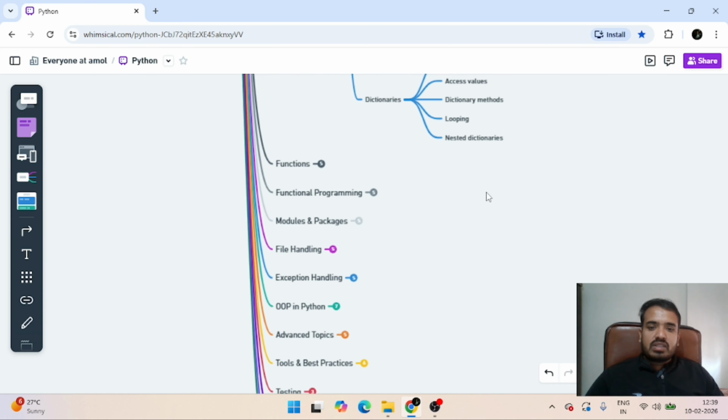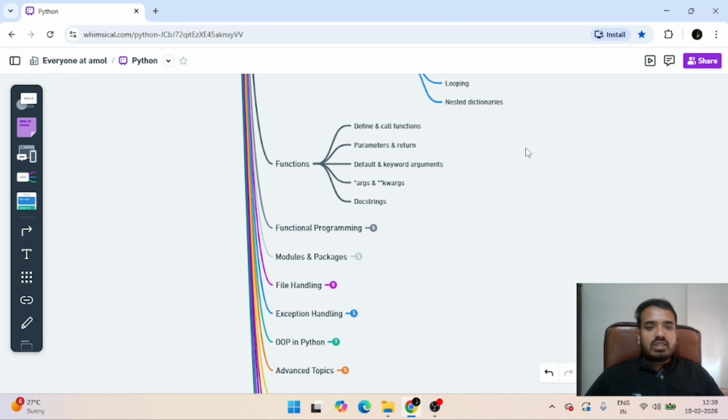We have some other topics as well, like functions: how to define and call functions, what are functions, what are the parameters, what are the return types of functions, and what are the default and keyword arguments in the functions.